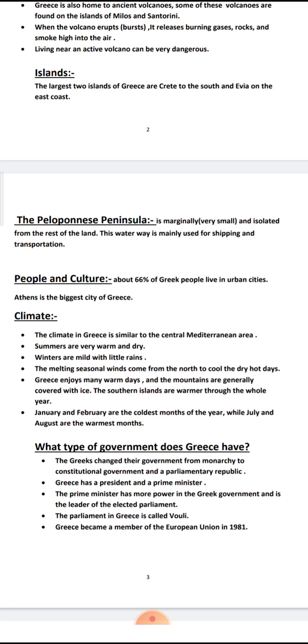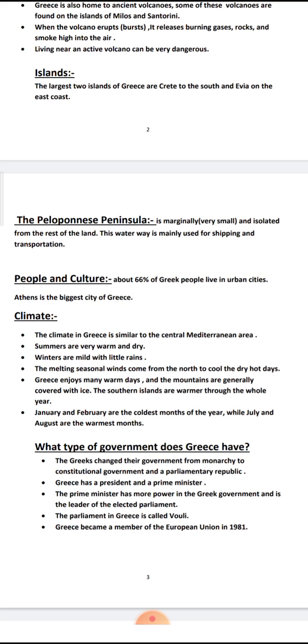marginally and very isolated. What's meant by marginally? Marginally means very small. It's a very small peninsula. And isolated from the rest of the land. Isolated means you can't find any people in that peninsula.